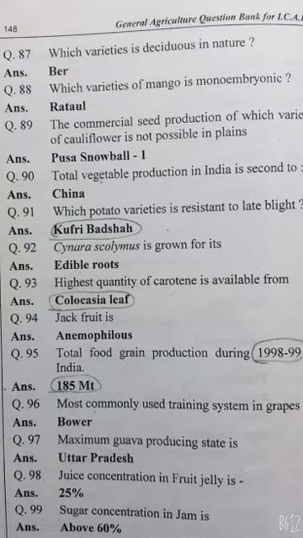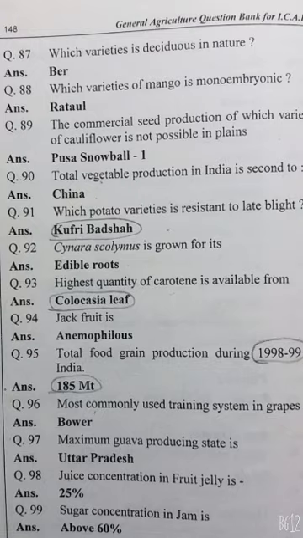Which potato variety is resistant to late blight? Kufri Badshah. Cynara scolymus is grown for its edible roots. Highest quantity of carotene is available from colocasia leaves. Jackfruit is anemophilous. Total food grain production during 2020 to 2021